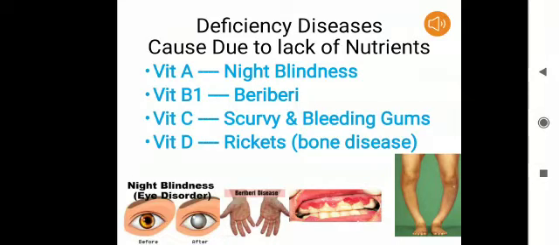Next, we will be studying about the deficiency diseases caused due to the lack of nutrients. The deficiencies caused due to the lack of vitamins are as follows. Vitamin A causes night blindness, vitamin B1 causes beriberi, vitamin C causes scurvy and bleeding gums, and vitamin D causes rickets, that is the bone disease. This you can see very well in the pictures which we have provided underneath.